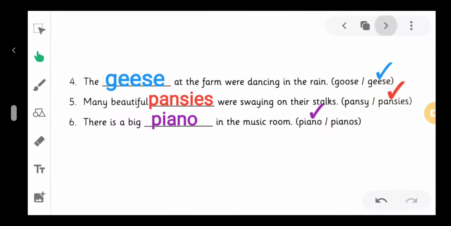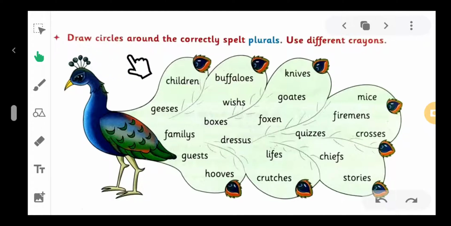Let us see the next exercise. Draw circles around the correctly spelled plurals. Use different crayons. All the nouns given here are plurals, but we circle the one which is correctly spelled. The first noun given here is children. Children is a plural noun. It's the correct spelling of children. Yes, so we circle it.